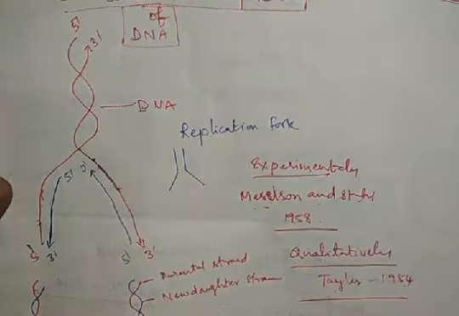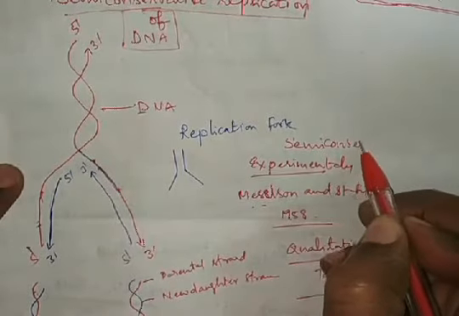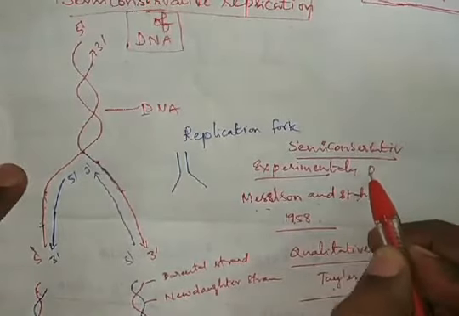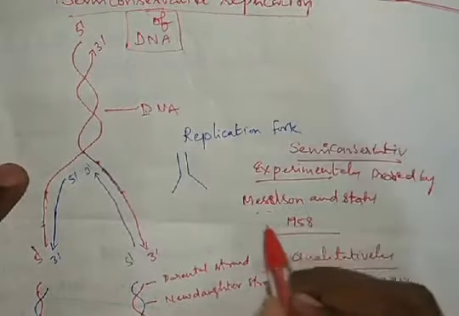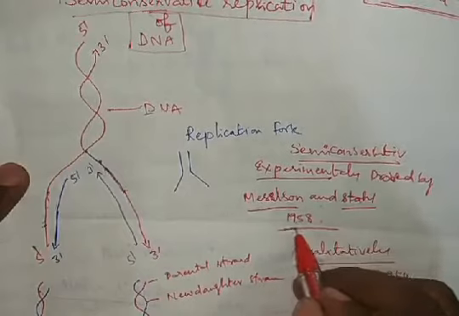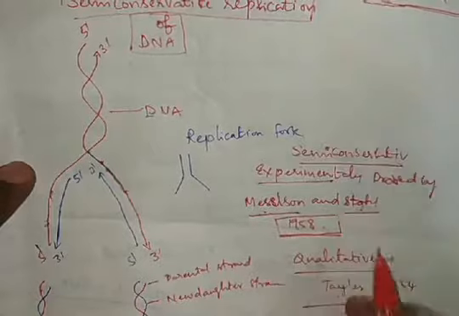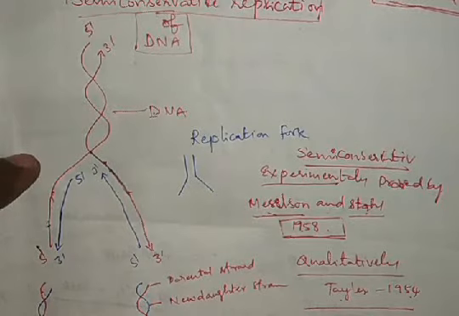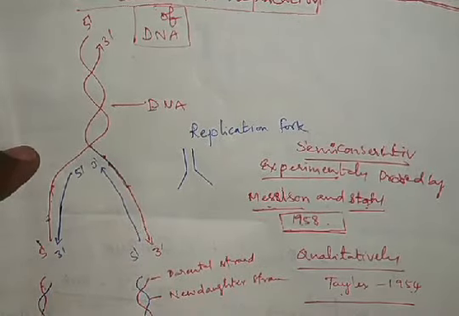This semi-conservative replication of DNA was experimentally proved by Meselson and Stahl in 1958. So let us see the semi-conservative replication of DNA mechanism.